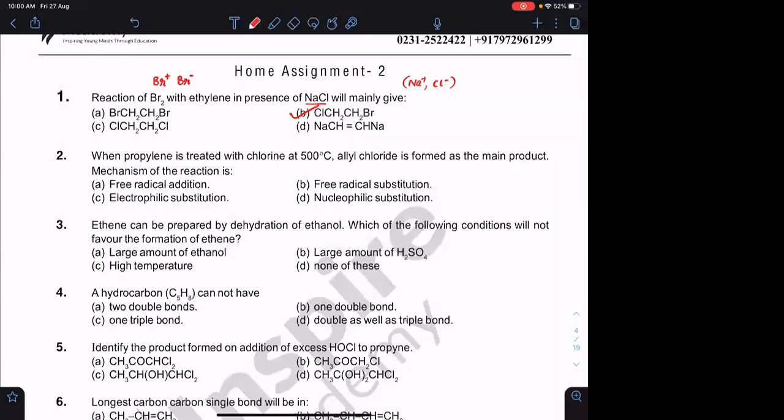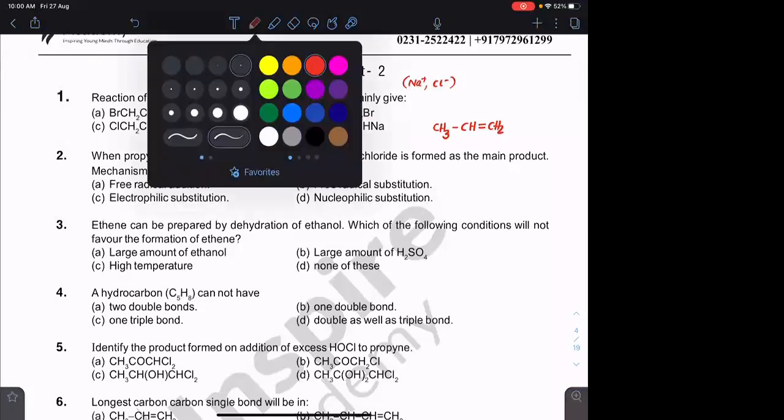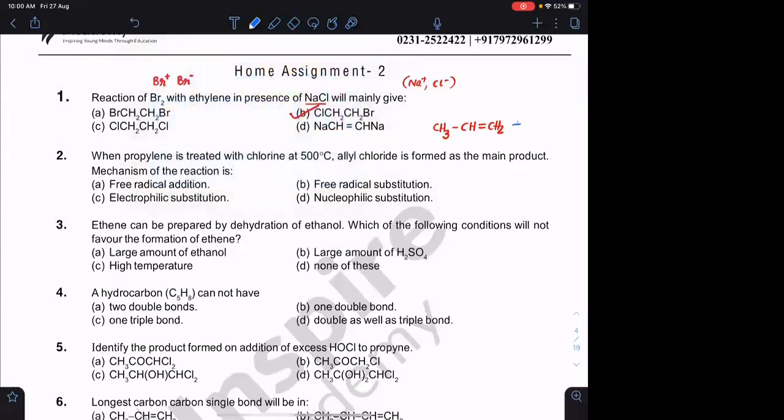Second question. When propylene is treated with chlorine. Propylene मतलब क्या हो गया? Propylene is nothing but propene. The common name of propene is propylene. The common name of ethene is ethylene. When this is treated with Cl2 and heat, allyl chloride is formed as the main product.